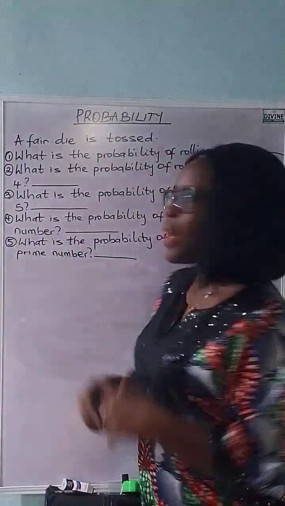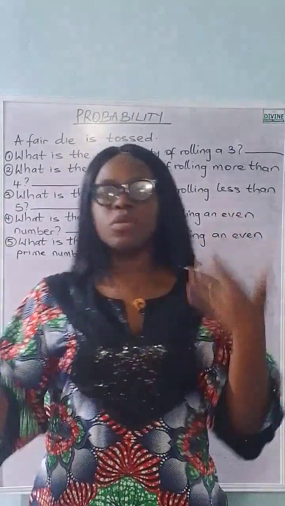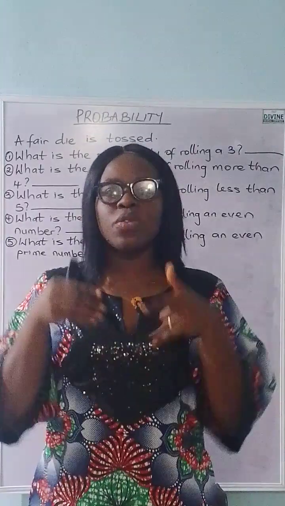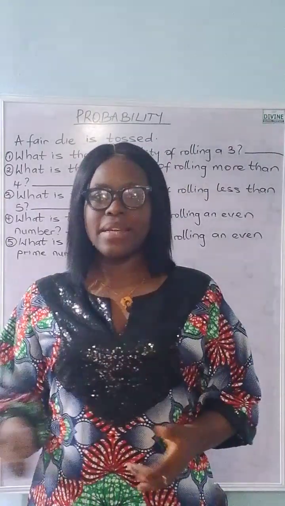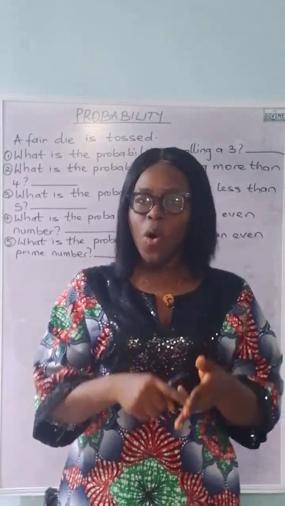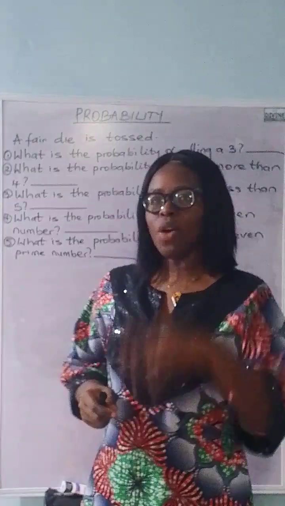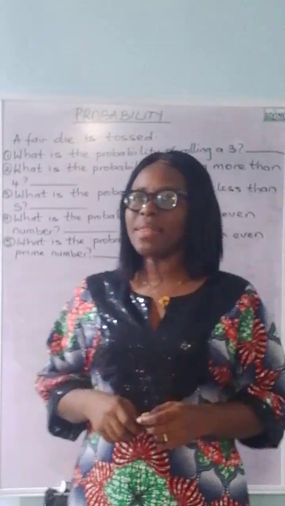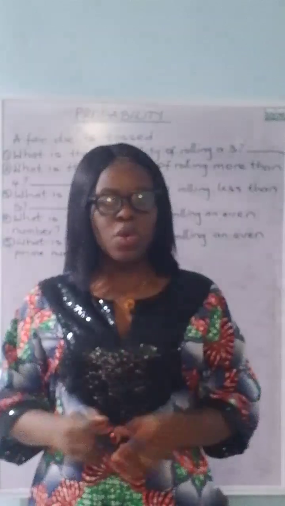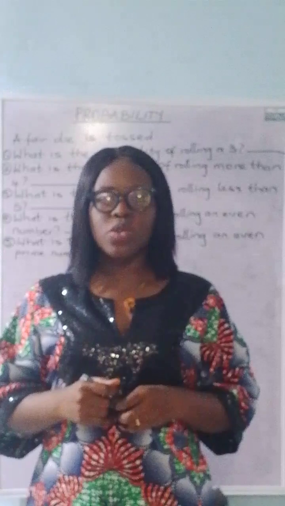Now, let's take for example, we have day and night in a day, and they ask you what is the probability of right now being a day. There are only two possible outcomes. It's either a day or night, but now it is day, which means 1 over 2. How did we get that? The formula for solving probability is number of favorable outcomes over total number of possible outcomes.